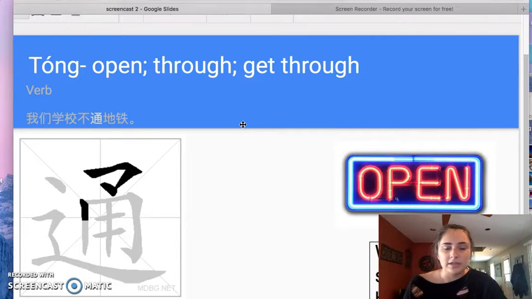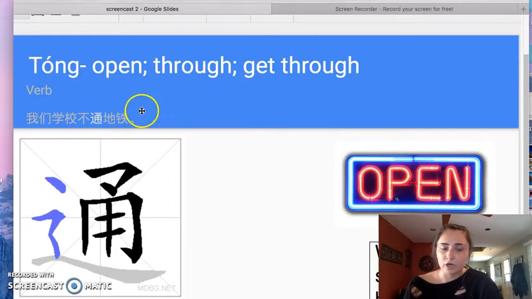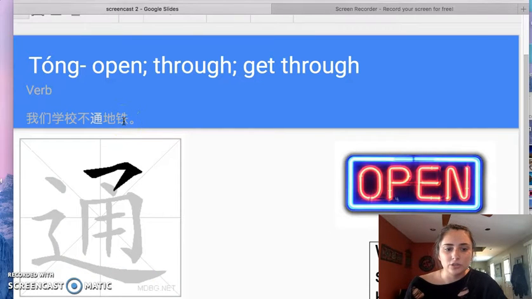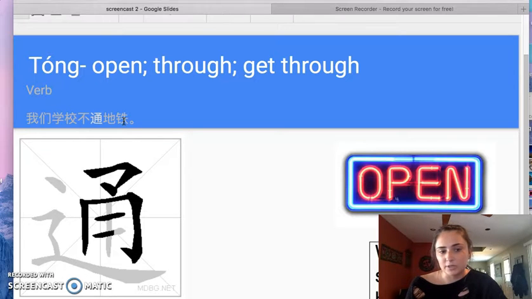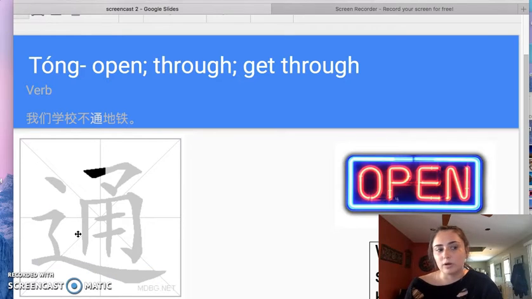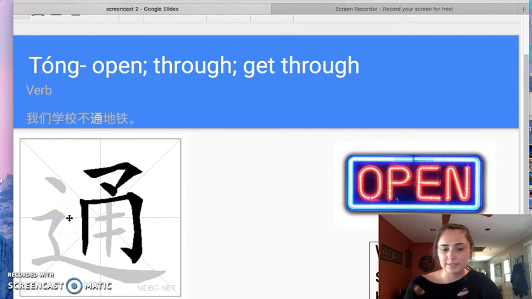And the eighth word is tong, which means open through, get through. It's a verb, and it being used in a sentence here would be: our subway didn't go to our school. And then the radical right here would be walk, and it also means through, so it would be like walk through a door, I would say, to remember it. And it has ten strokes.